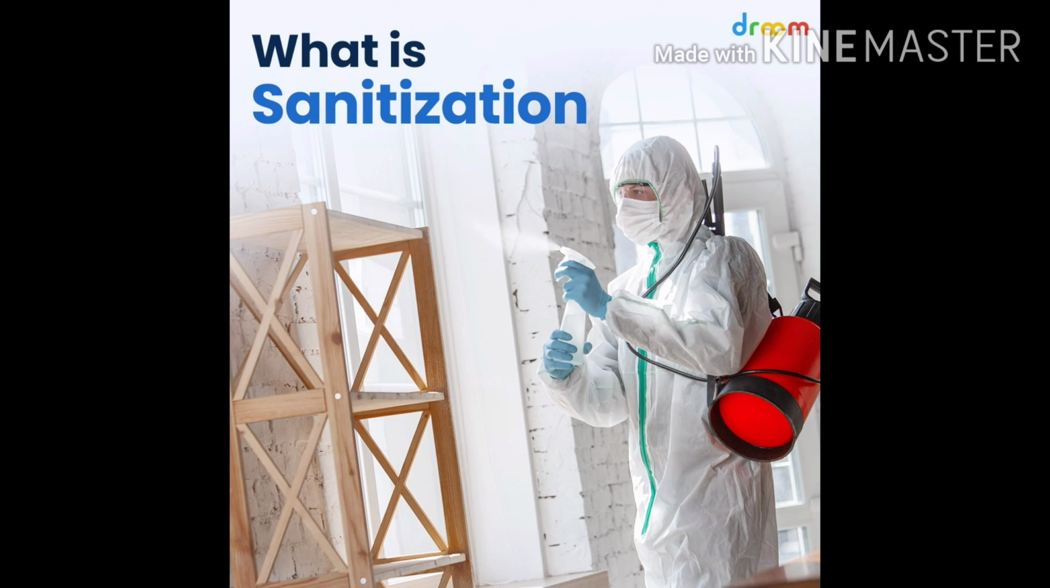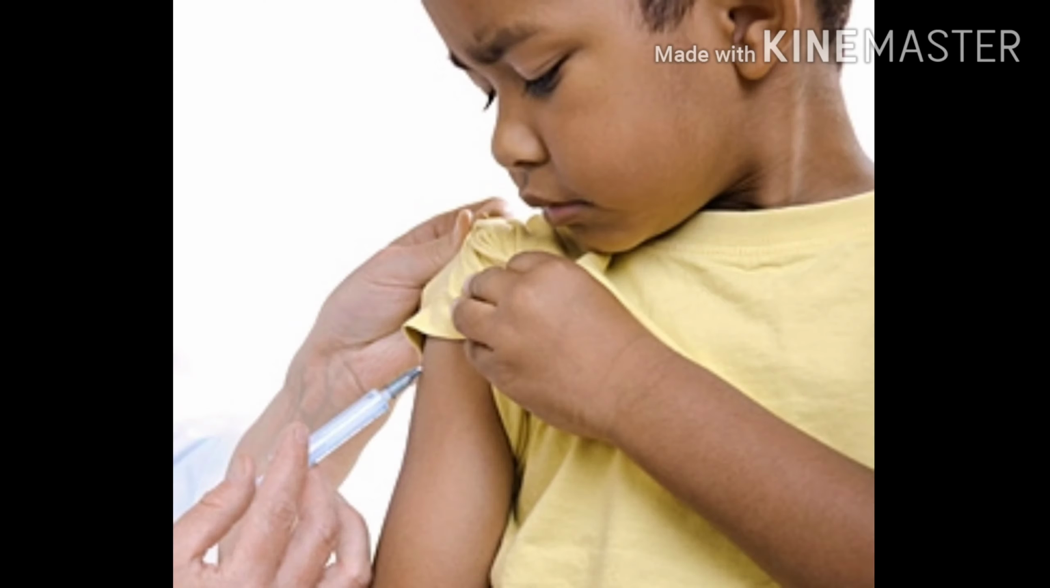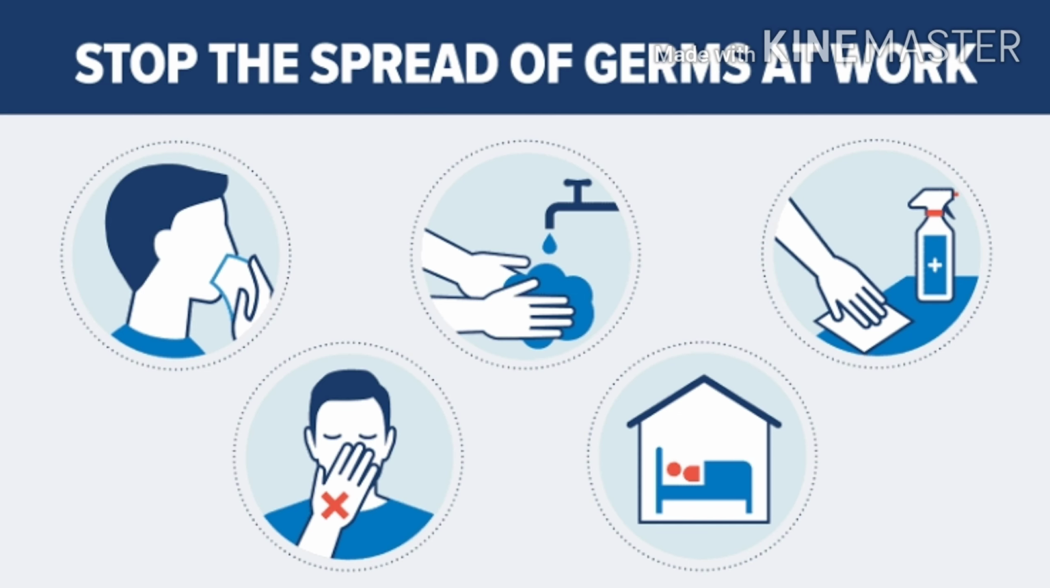The third important thing is sanitization. Children, we should spray DDT and other chemicals to kill germs, so we can sanitize the area to prevent the communicable disease. Children, the fourth important point to prevent the communicable disease is vaccination. Children, vaccination is a technique to develop the ability of the body to fight against diseases.